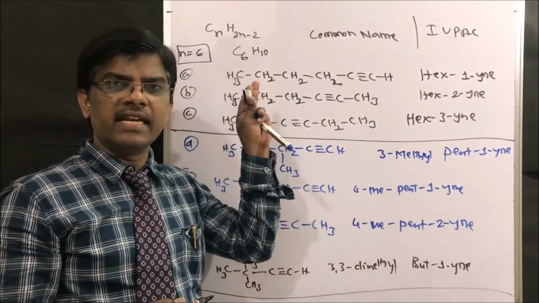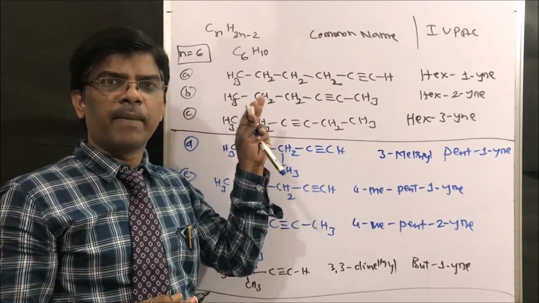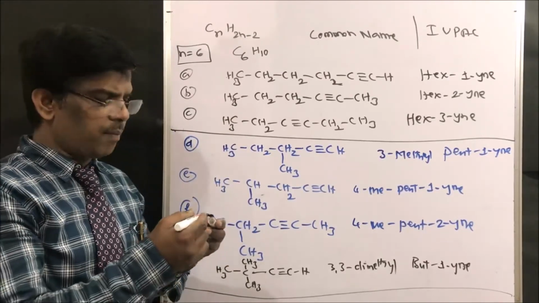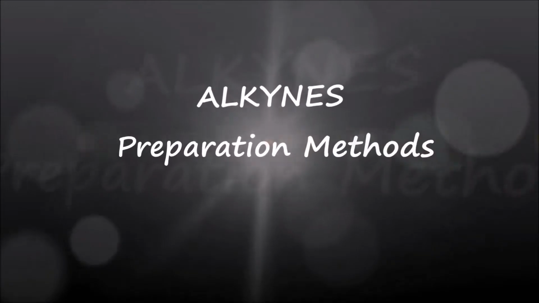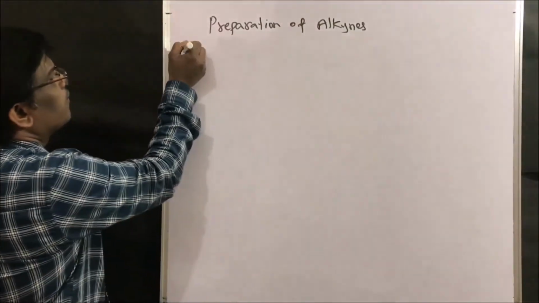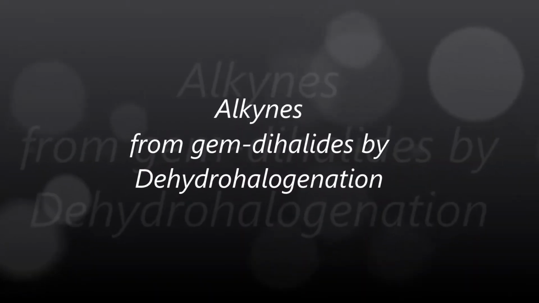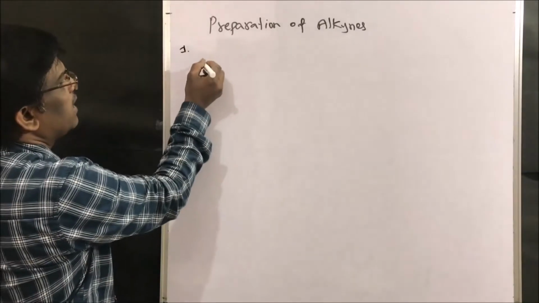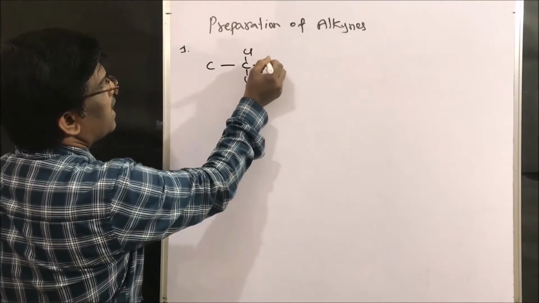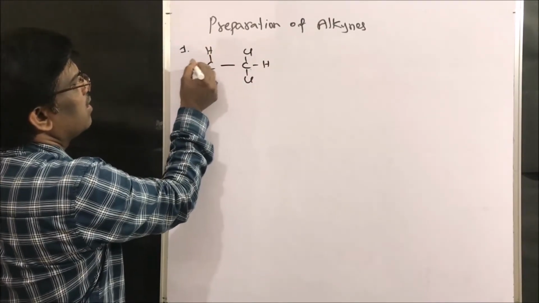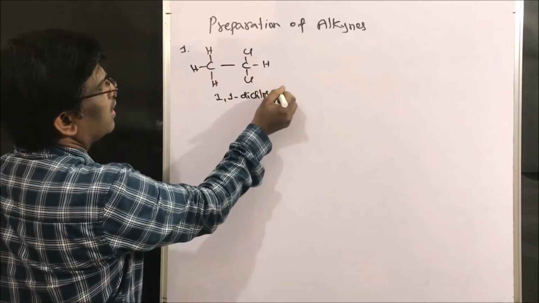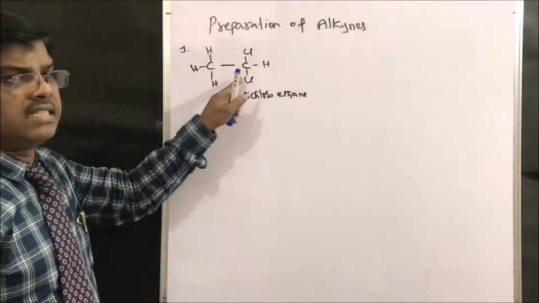Acetylene, methyl acetylene, the common name is propyne, butyne, pentyne, hexyne, like that. All alkynes, right friends? So let us learn the preparation of alkynes. Preparation of alkynes. Method 1 is, let us take one compound, gem dihalides. This is a gem dihalide compound. It is nothing but, what is this? 1,1-dichloroethane.